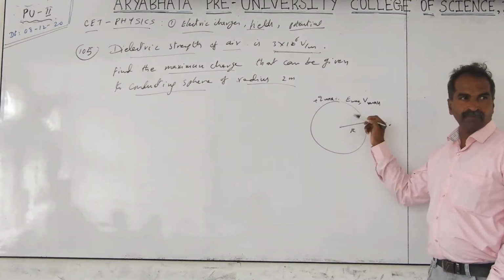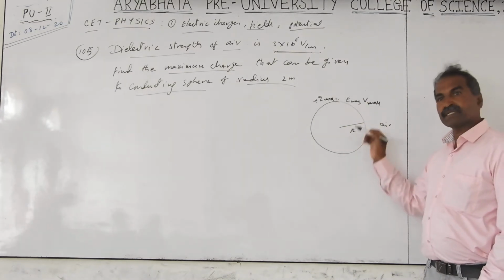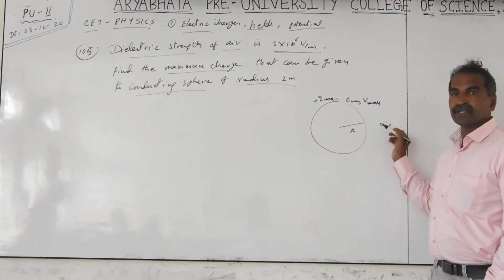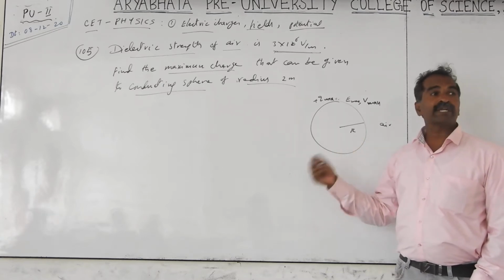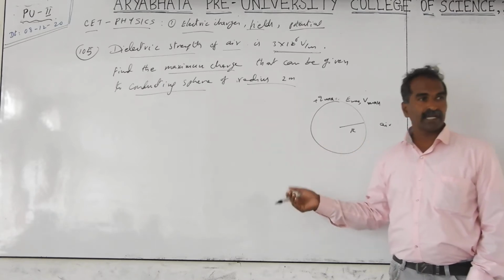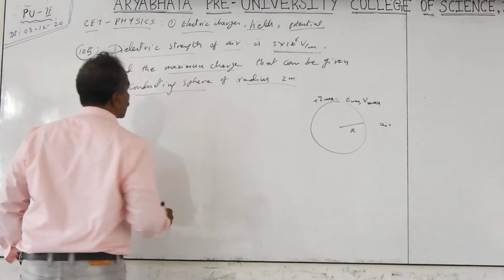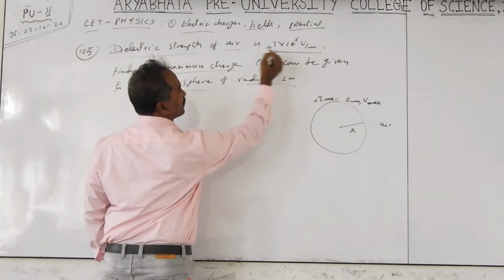Charge you are putting on it. After exceeding the limit for any conductor, there is repulsion between the charges and they will jump out. But for that to happen, the surrounding area should become conductive. That is called the dielectric strength. Dielectric strength is the maximum electric field an insulator can withstand before it directly starts conducting and its insulating property breaks down. It's also called breakdown. So the value given, the dielectric strength, is nothing but the electric field only.